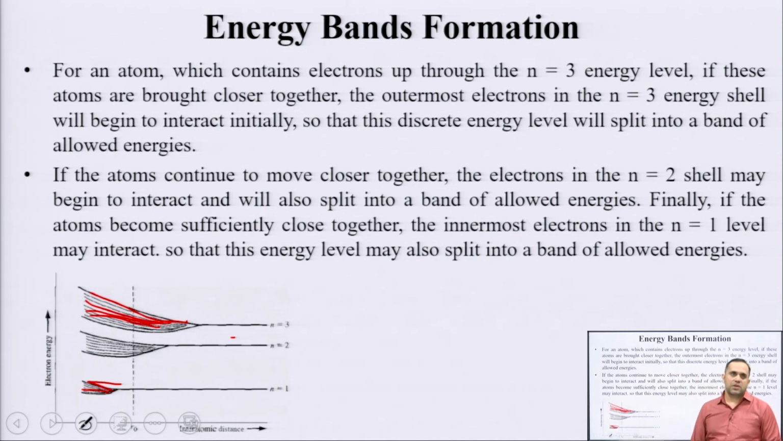Okay. So, to make sure that the discretized energy nature of electrons is satisfied, to make sure that Pauli's exclusion principle is not violated, we say that the discrete energy levels during interatomic interaction split and result in the formation of energy bands. Okay. So, this is basically the theory of how energy bands are formed.